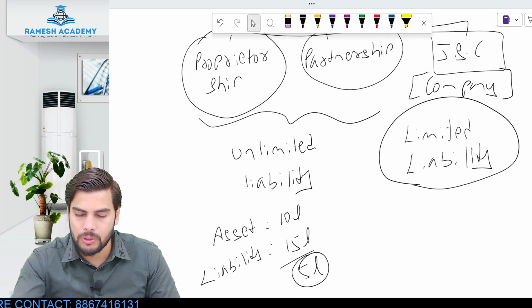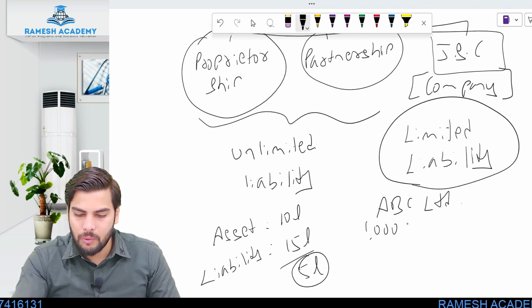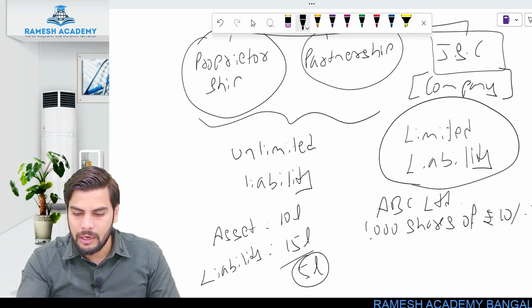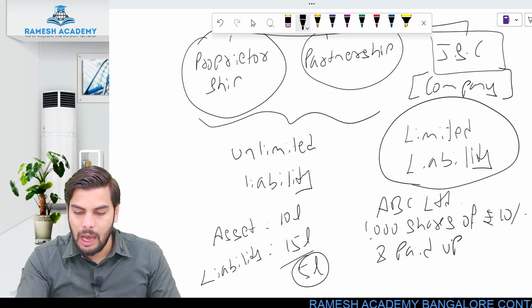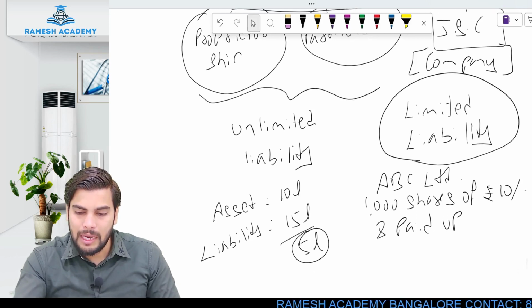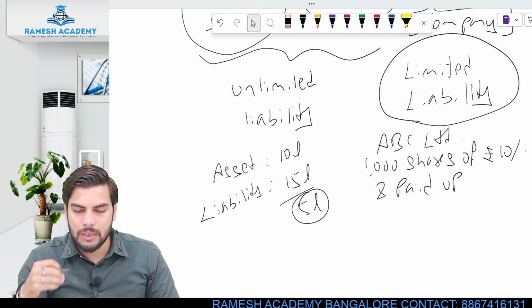Okay, so suppose I am a shareholder in ABC Limited. Let's say I have purchased 1000 shares of rupees 10 each. Out of this 10 rupees, let's say 8 is paid up. I've already paid 8 rupees. So my liability will be limited only to the extent of unpaid value of the shares which is held by me.